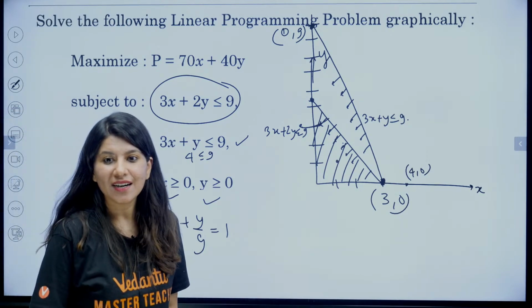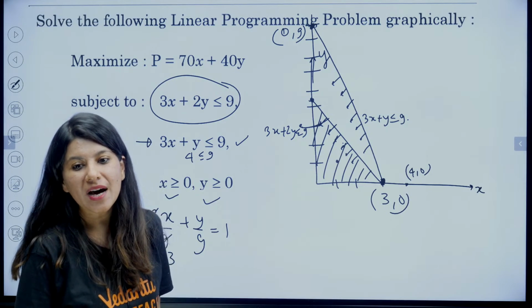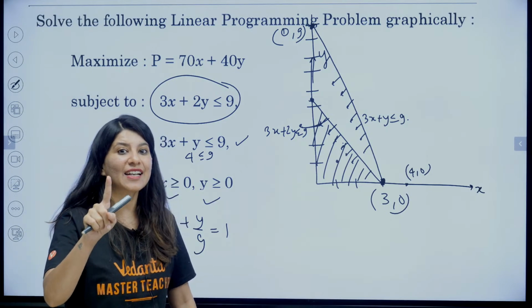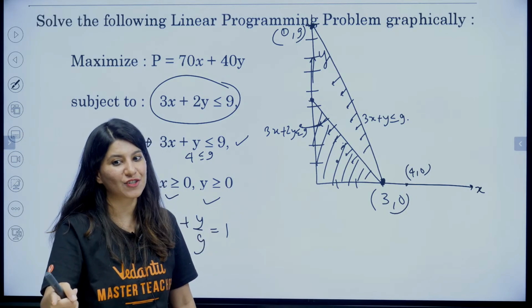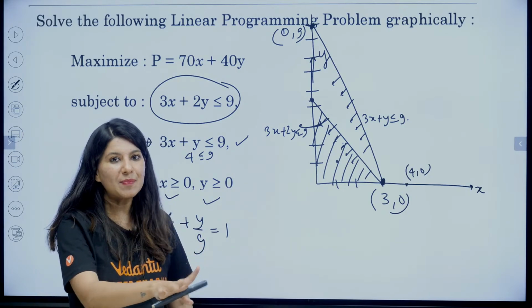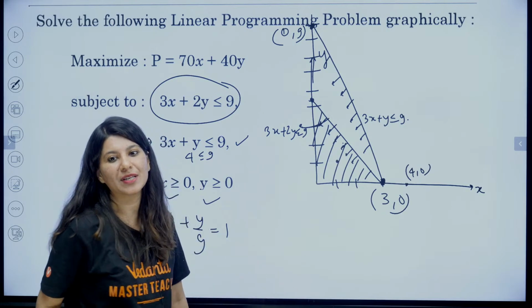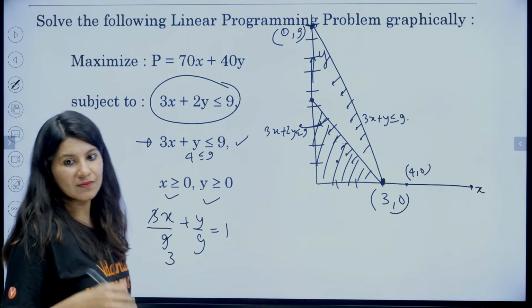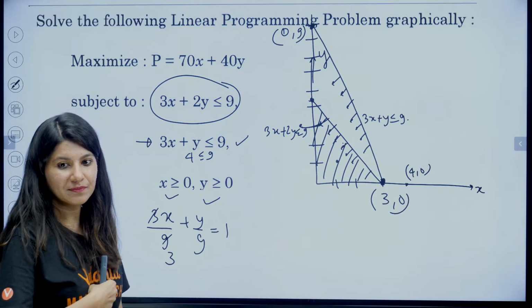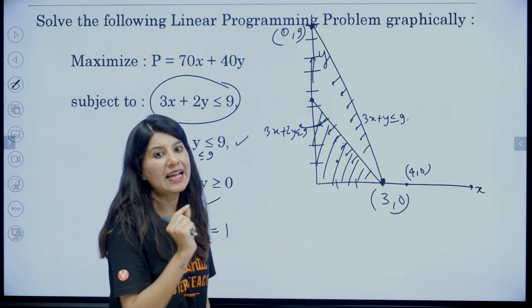Okay. One student is saying, take a question from unbounded. I have taken that question in LPP. I will show you that question by the end of this session. Once we are done with the paper, I will show you that unbounded question. We have done that. I have done that in probability in LPP.